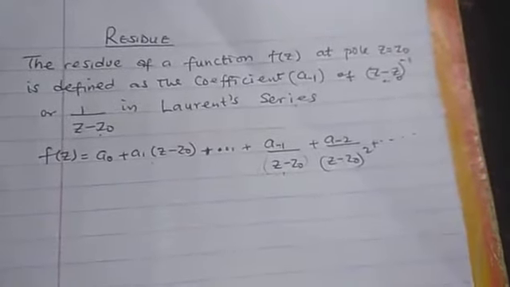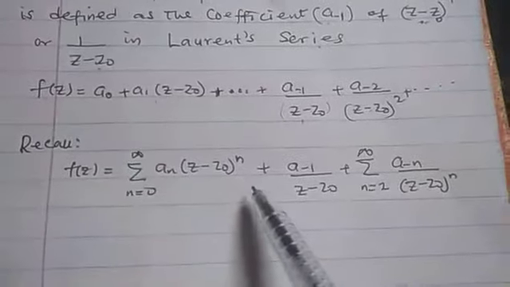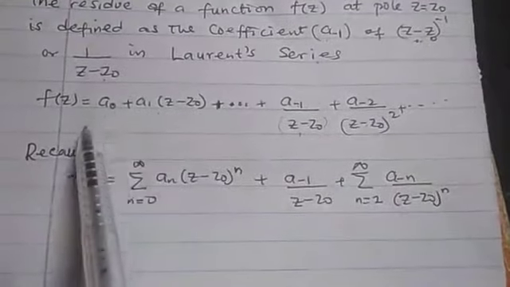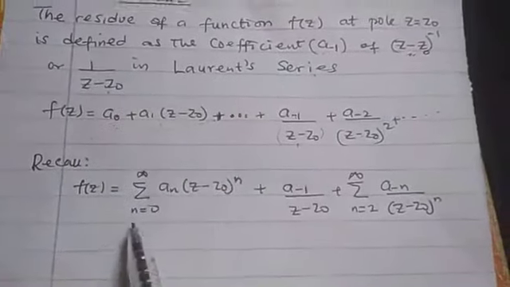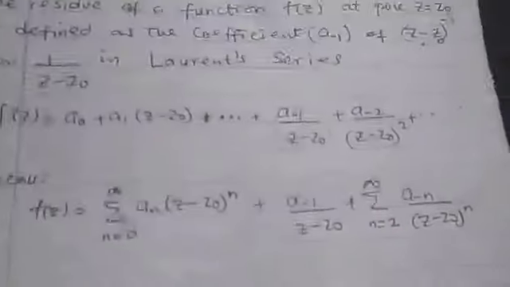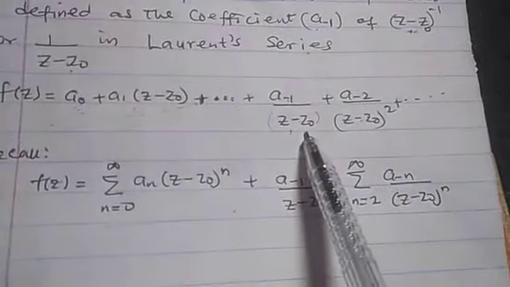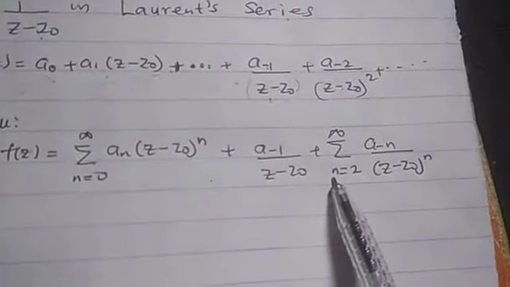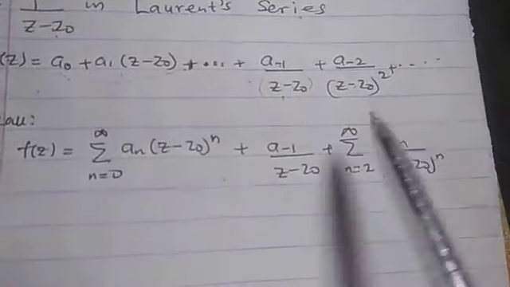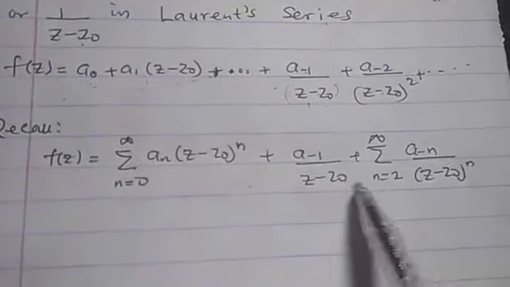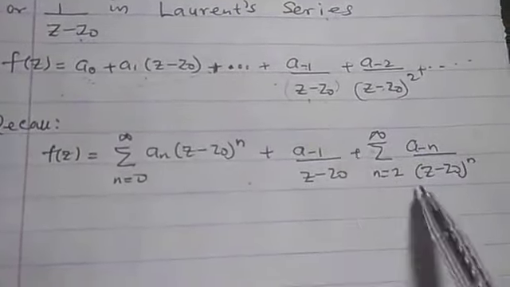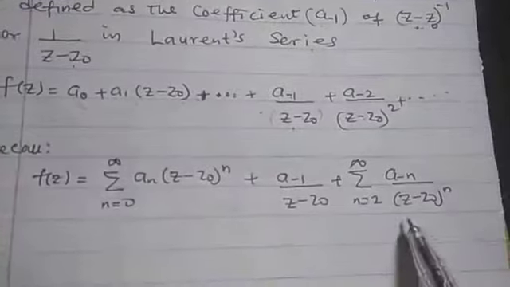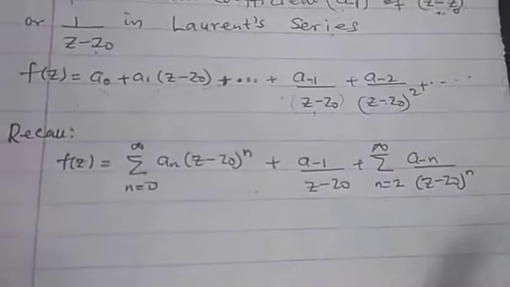Now, let's show it. We recall this formula here. The Laurent series is just the same thing here. The analytic part, I have written in this summation format, and the principal part here, I've written this, but from this place to the end, I've written it like this. That is, n runs from 2 to infinity. But if you remember, in the last class, we wrote it with n running from 1 to infinity. But the one from 1, this is it here. That is this one. But the rest, I've written in this summation format.